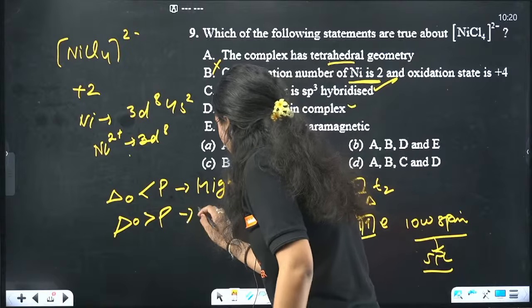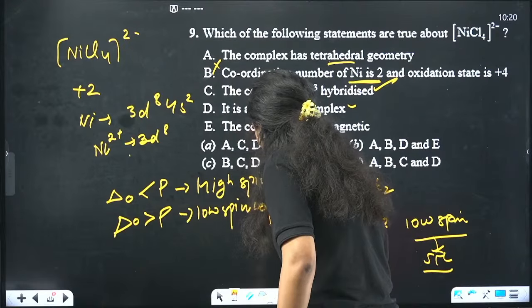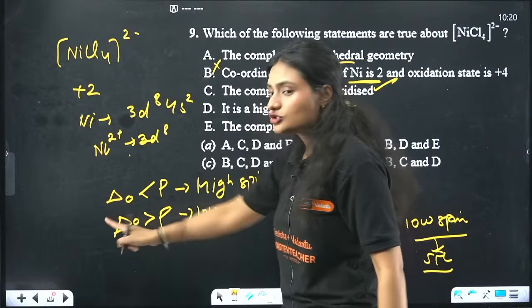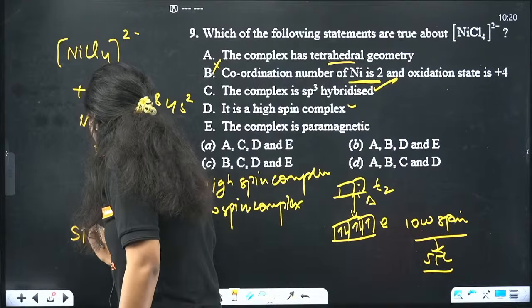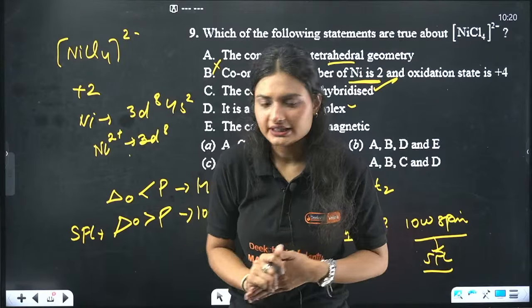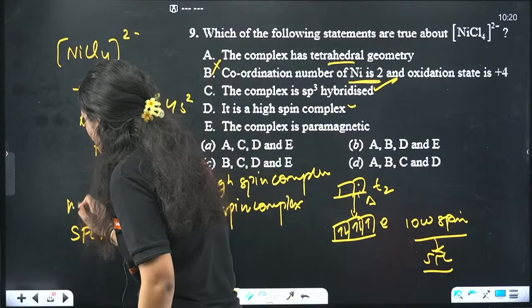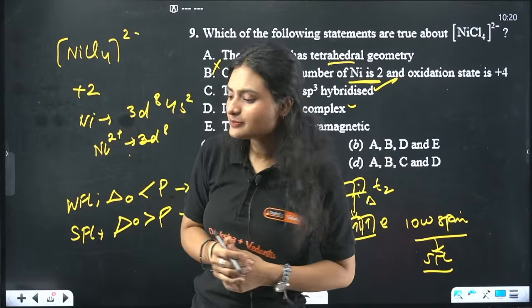In this case, we will get a low spin complex. Normally this case is for your strong field ligands, because strong field ligands have really high crystal field splitting energy. And this case is for your weak field ligands, because weak field ligands have less crystal field splitting energy.